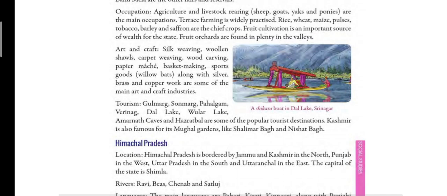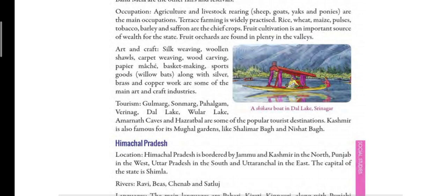Next, we will study about Himachal Pradesh. So, Himachal Pradesh is yet another very beautiful state, and its capital is Shimla. So, which is the capital of Himachal Pradesh? Shimla is the capital of Himachal Pradesh.